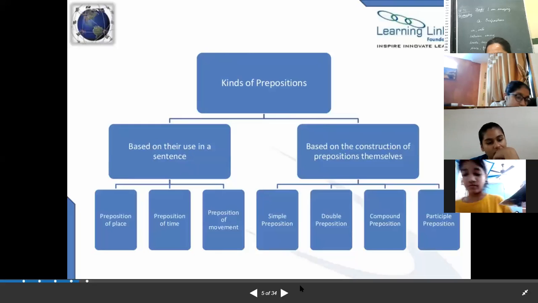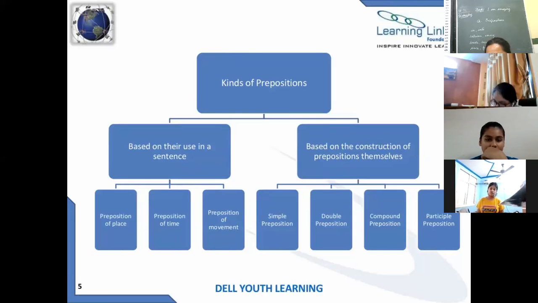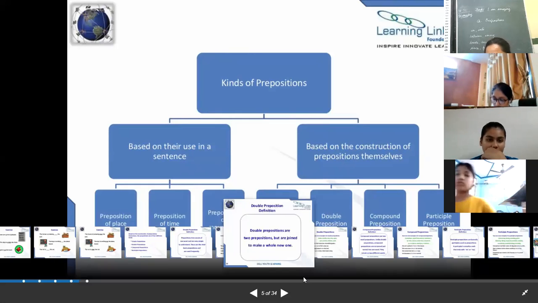So there are kinds of preposition based on their use in a sentence: preposition of place, preposition of time, preposition of movement, and based on the construction of preposition themselves, there are simple preposition, double preposition, compound preposition, or participle preposition. Up to this much is clear, children?